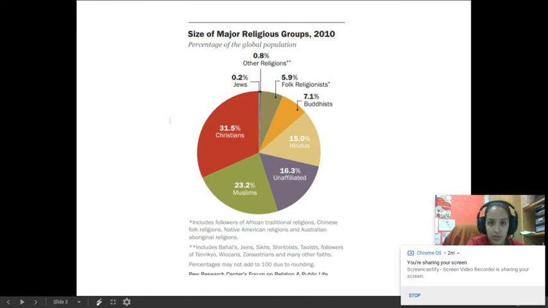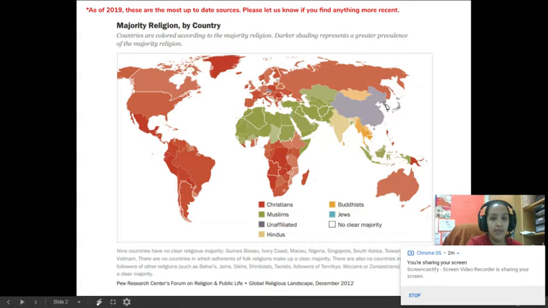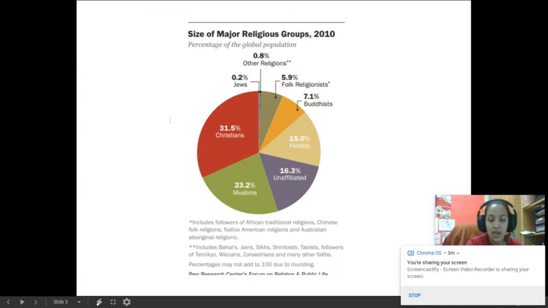So here are the sizes of major religious groups. So you can see that Christianity is 31%. And then you have Muslim, which is 23%. And so back to this map, you have Muslims in the Middle East and in part of Northern Africa, and over here above Australia in the Philippines area. Then you have unaffiliated, so they probably don't have any religious beliefs. That's just their preference. You have Hinduism at 15%, and then you have Buddhists that are 7%, and then you can see how they just get smaller and smaller.